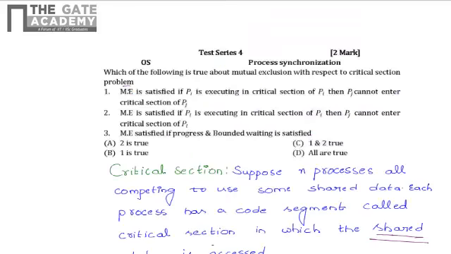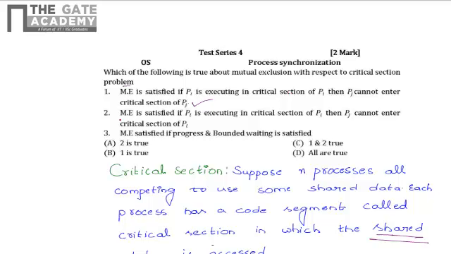The statements 1 and 2 are related to the mutual exclusion itself. So let us see this one. Mutual exclusion is satisfied if PI is executing in a critical section of PI, then PJ cannot enter the critical section of PJ, right? So only one process can access its critical section at a time. No other process can access the critical section. So PI is executing in its critical section, so PJ cannot enter.